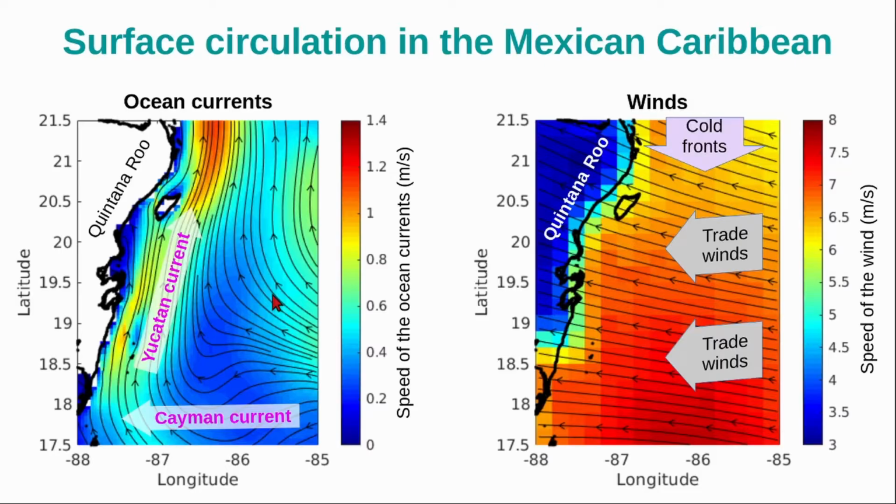research gap. The ocean circulation in the Mexican Caribbean is dominated by the Yucatan Current, a northward flow parallel to the coast that eventually becomes the Loop Current in the Gulf of Mexico. In turn, the Yucatan Current is the continuation of the Cayman Current, an eastward flow perpendicular to the coast. The wind circulation is dominated by the easterly trade winds, which occur throughout the year. However, cold front events may cause northerly winds.